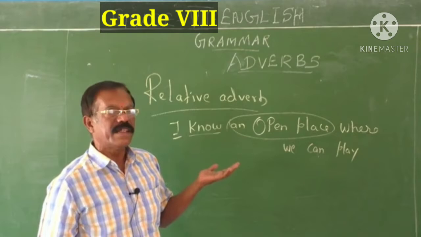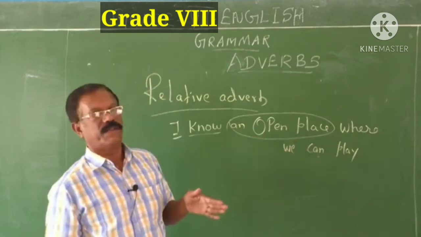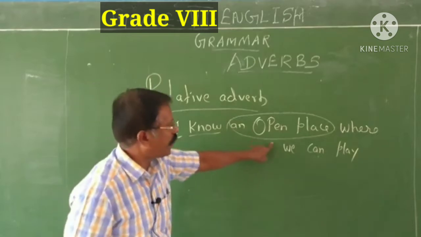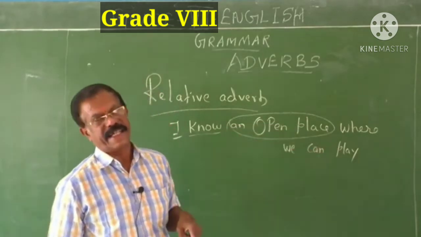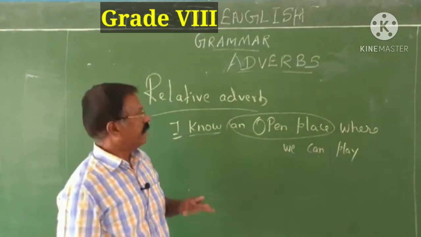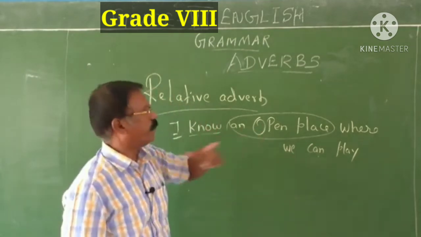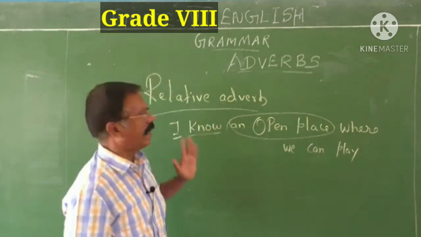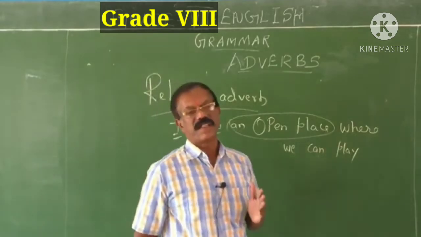Antecedent means a noun or an adjective that comes immediately before the adverb, which is qualified or described by the adverb. That's called an antecedent. So in this sentence, an open place is an antecedent. It is related to the remaining part of the sentence by this adverb where. Therefore, they are called relative adverbs. Okay, children? So, classifications of adverbs.